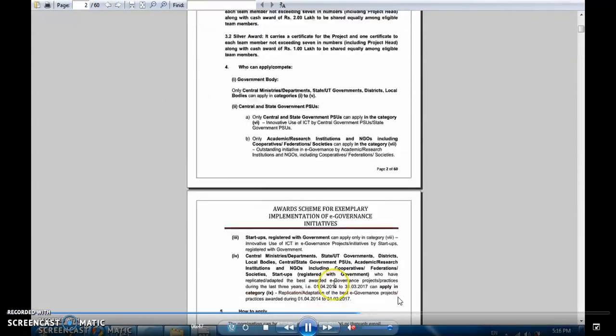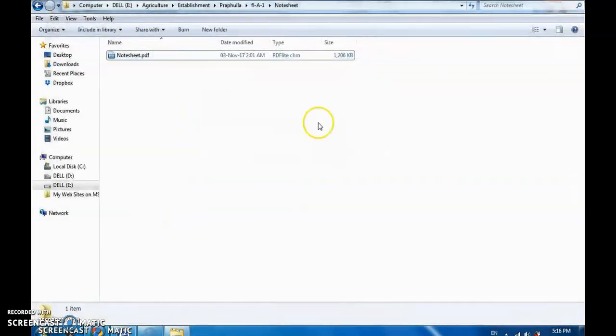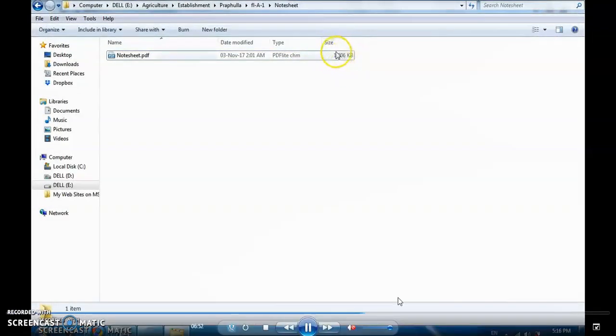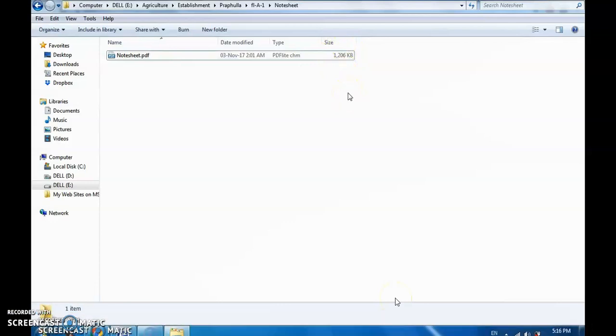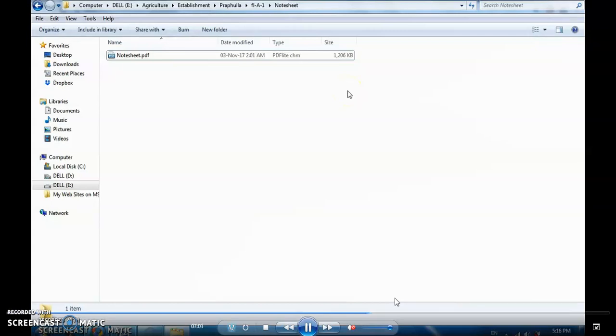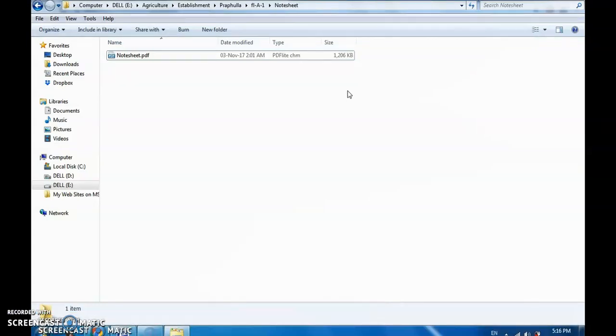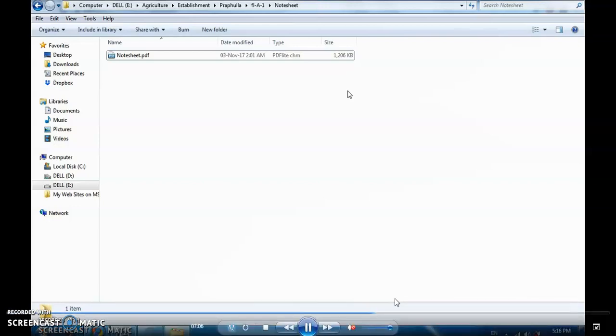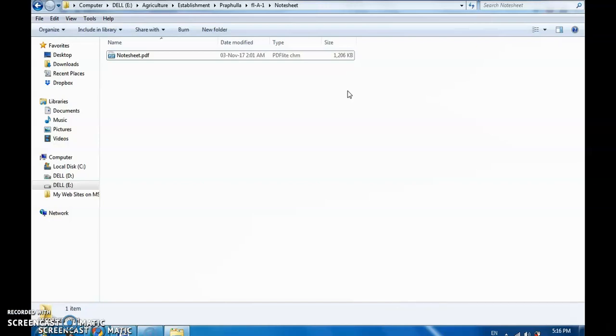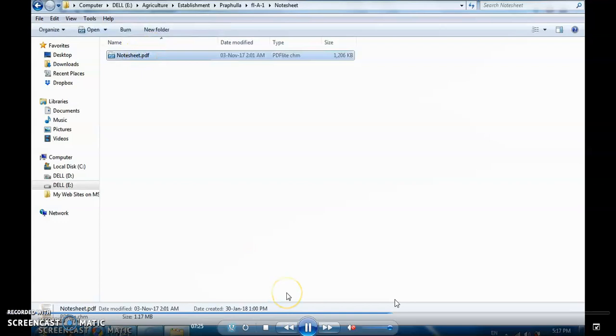And see the quality of this document, it's very nice, very clear scanning, and the size of the file is nearby 1 MB, almost 1 MB, which is very small. What we have seen is that many departments have scanned files with only 10 pages and the size is 11 MB, 12 MB. The reason is they scanned the file in very high quality in colored format, which is a wrong practice. They will face problems while uploading the files and using them in the eOffice file system, and downloading will also take a lot of time.